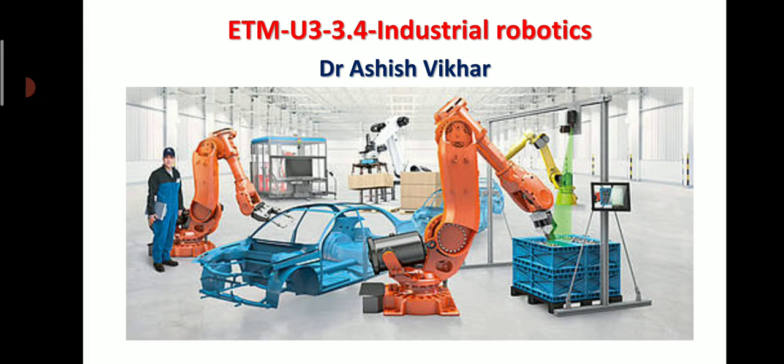In the previous presentation we have seen the types of automation like fixed automation, programmable automation, flexible automation, and we have seen the benefits of each type of automation and what the components of an automation system are. In such types of automation there is a wide use of industrial robots. So let us see what we are going to learn in this lecture.